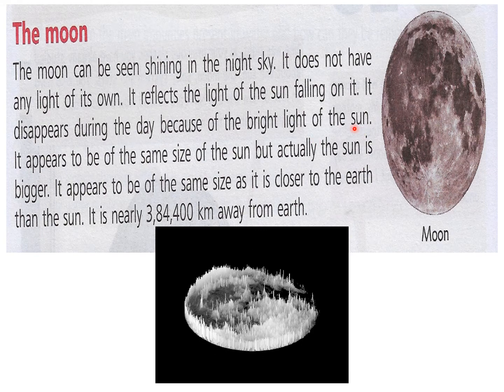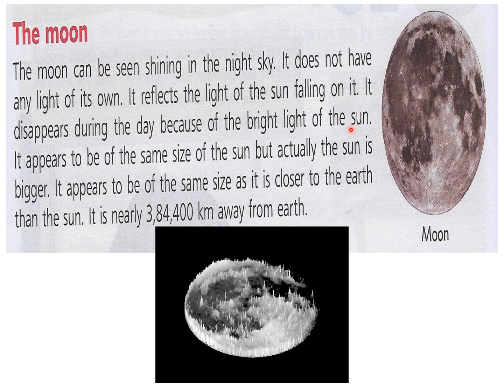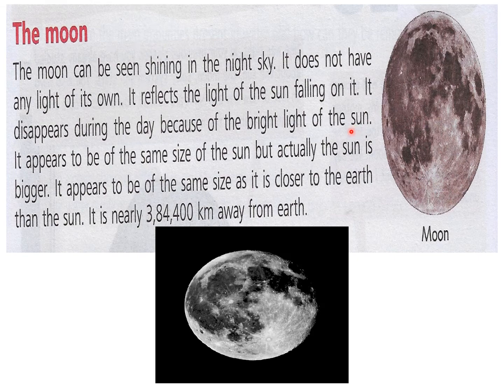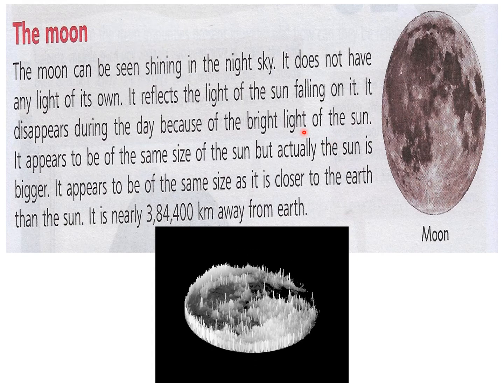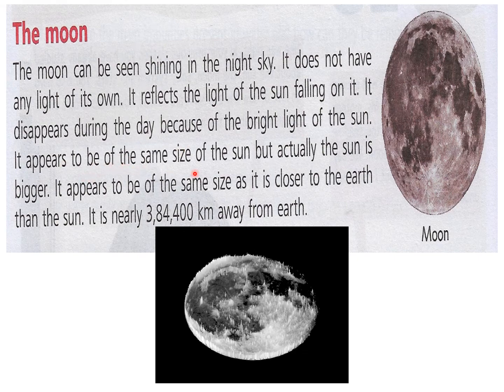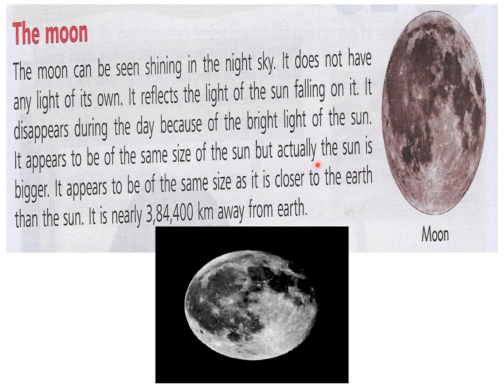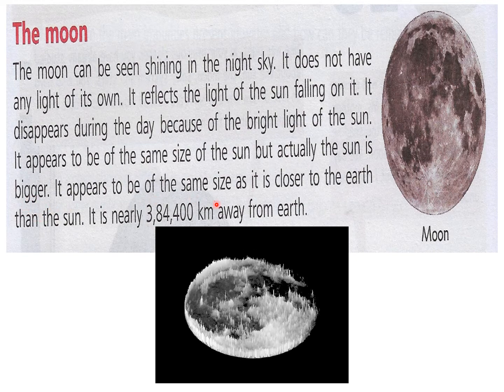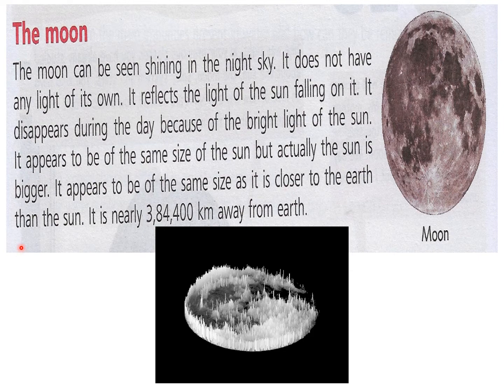So during the daytime you cannot see the moon, although the moon is there in the sky during the day also, but we cannot see it because the sunlight is so bright that it is not possible to see the moon during the daytime. It appears to be of the same size as the sun, but actually the sun is bigger.